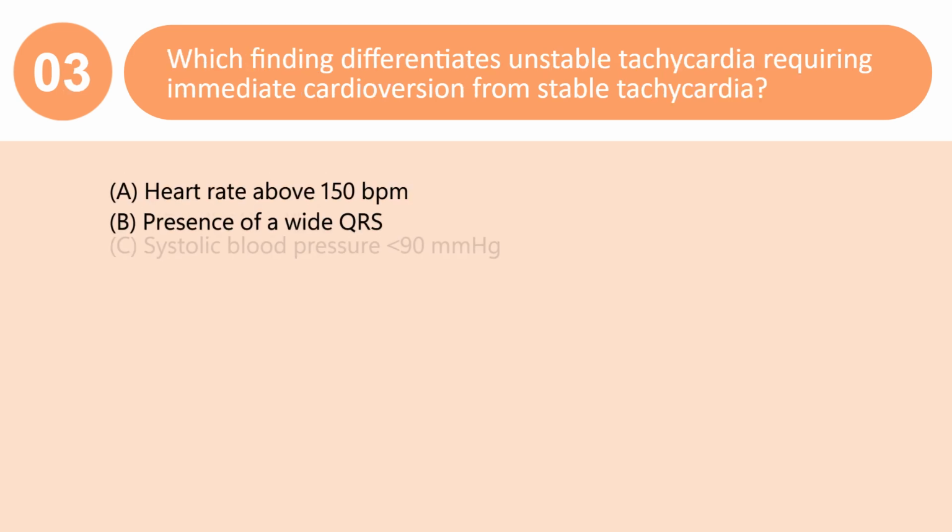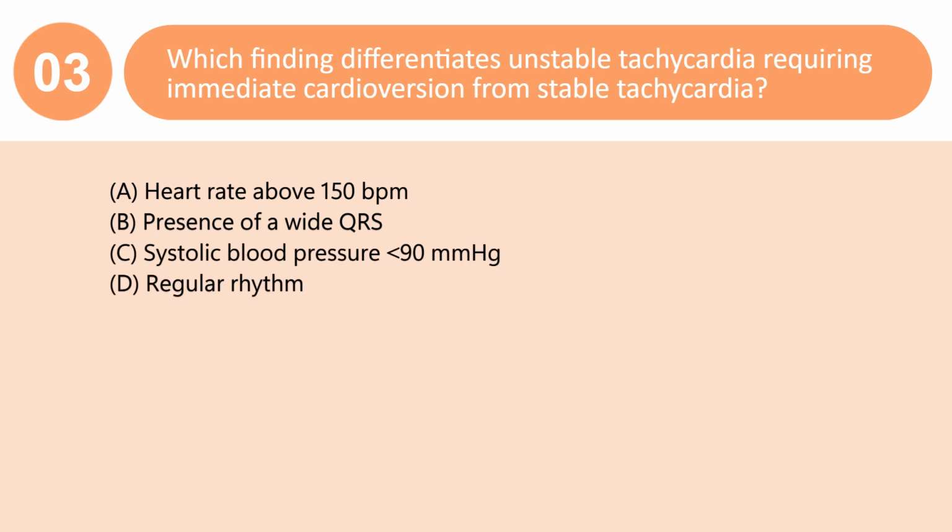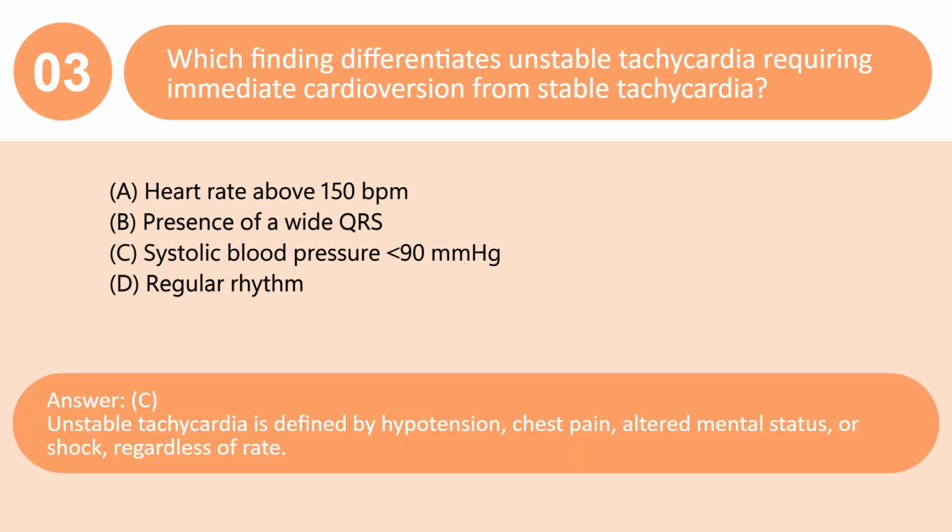Which finding differentiates unstable tachycardia requiring immediate cardioversion from stable tachycardia? A. Heart rate above 150 bpm. B. Presence of a wide QRS. C. Systolic blood pressure less than 90 mm of mercury. D. Regular rhythm. Answer: C. Unstable tachycardia is defined by hypotension, chest pain, altered mental status, or shock, regardless of rate.